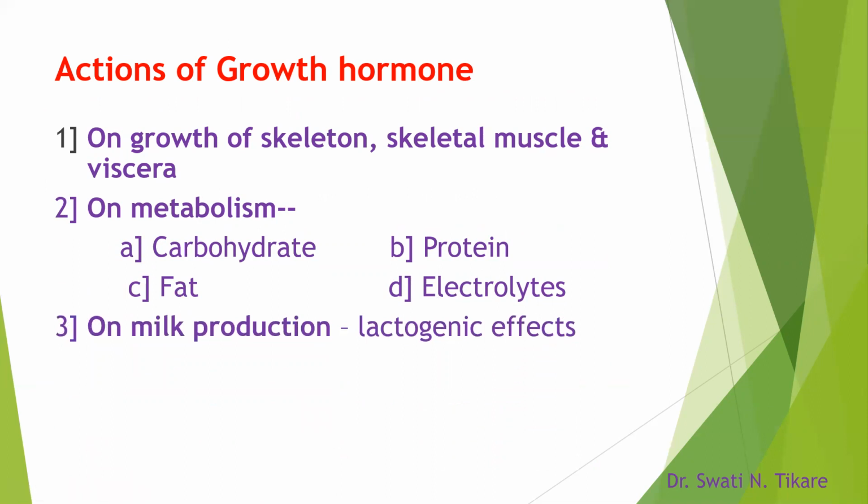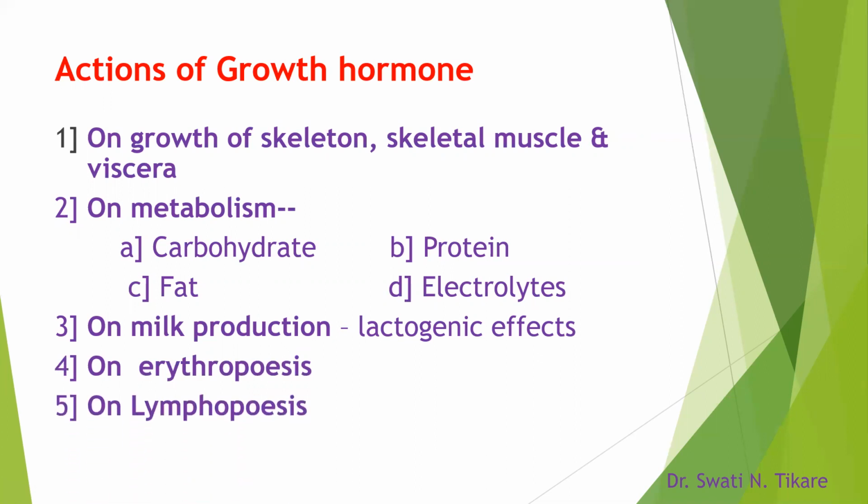These two are the major functions. It is related to growth and it is related to all the metabolisms. The minor ones are on milk production, causing lactogenic effects, on erythropoiesis, increasing erythropoiesis, on lymphopoiesis and on gonads. These are the minor actions of the growth hormone, the last four.